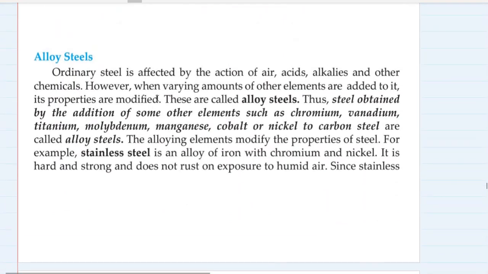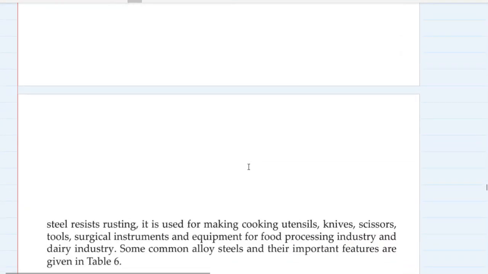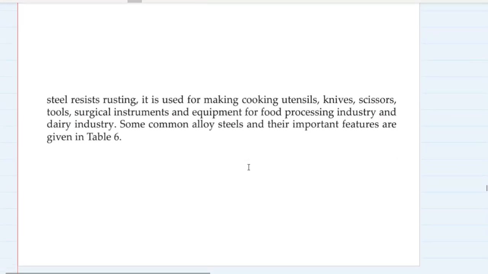Alloy steels. Ordinary steel is affected by the action of air, acids, alkalis, and other chemicals. However, when varying amounts of other elements are added to steel, its properties are modified. These are called alloy steels. The steel obtained by the addition of other elements such as chromium, vanadium, titanium, molybdenum, manganese, cobalt, nickel to carbon steel are called alloy steels. The alloying elements modify the properties of steel. For example, stainless steel is an alloy of iron with chromium and nickel in it. It is hard and strong and does not rust on exposure to humid air. Since stainless steel resists rusting, it is used for making cooking utensils.